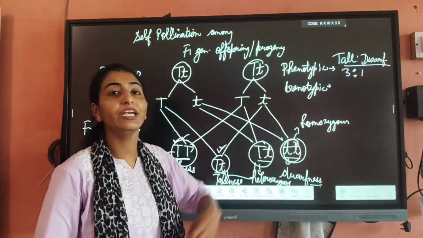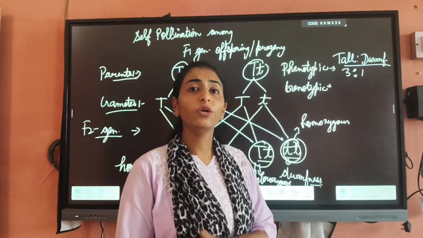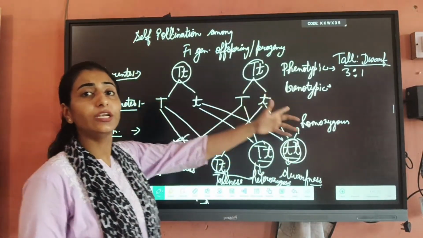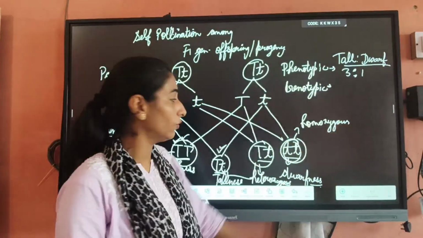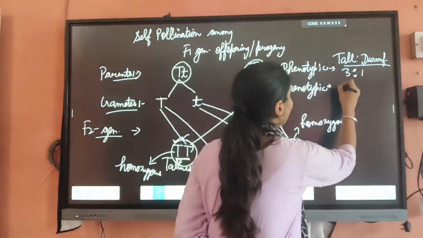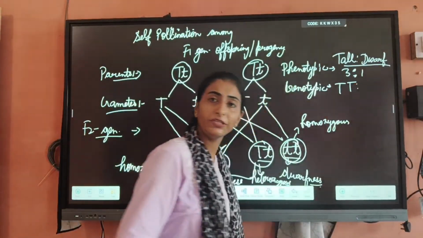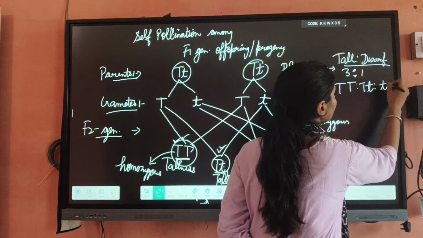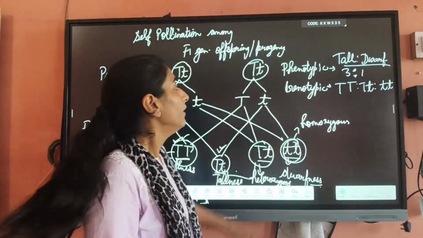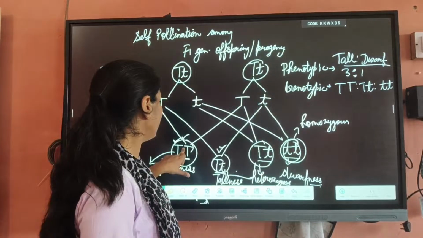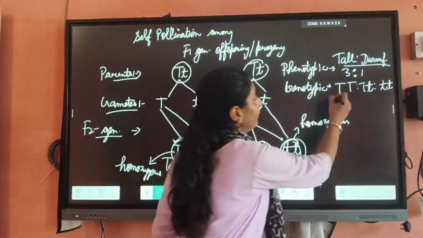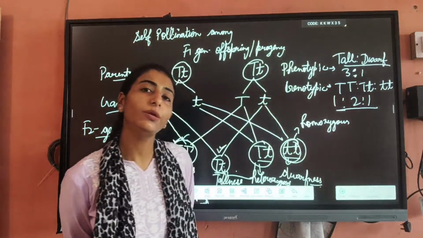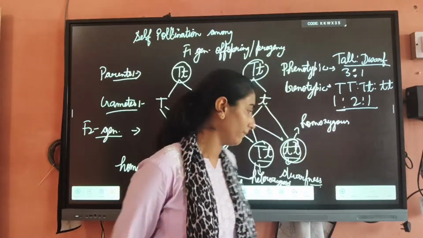But now we have to identify the genotypic ratio. Genotypic means the genetic composition, the genetic level. So how can we identify the genotypic composition or genotypic ratio on the basis of these generations? Like we can say capital T capital T versus capital T small t versus small t small t. Now we have to identify how many offspring are capital T capital T: 1. These are 2 and the last is 1. So here the genotypic ratio will be 1:2:1.